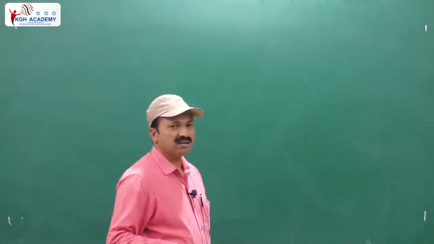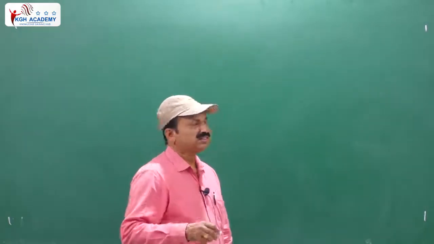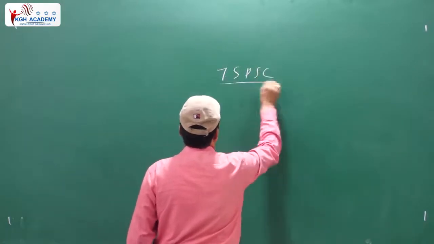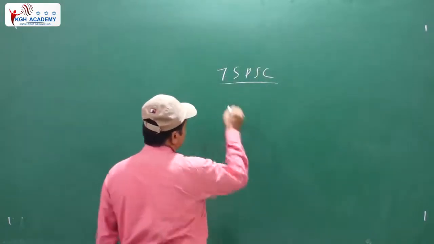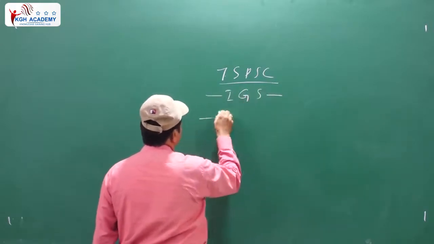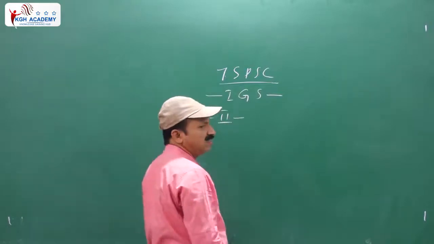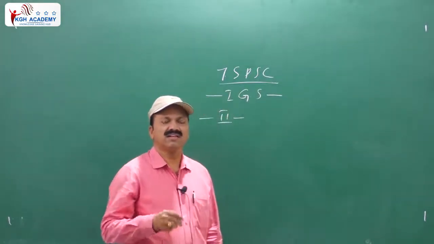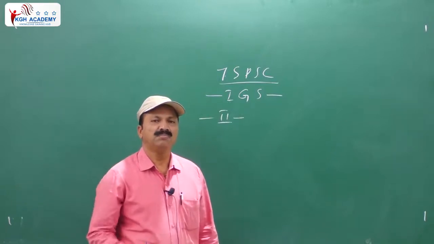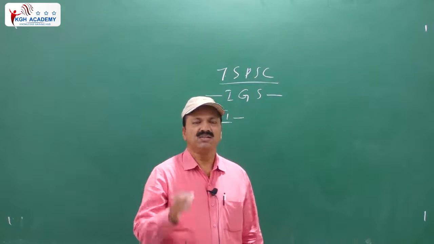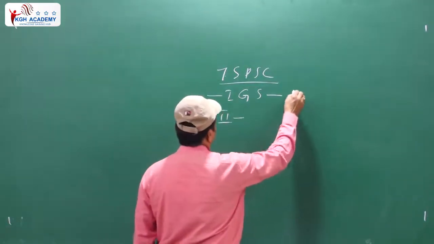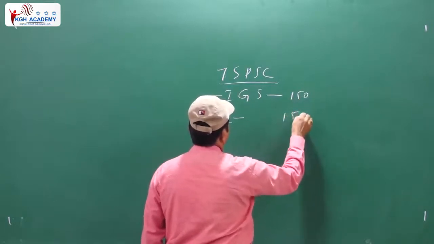So how many chapters are there in that? 150 marks. So in TSPSC, we have the first paper, the GS paper. The second paper has three areas: one is Telangana history, the second is social issues, and the third is polity and governance. This is also for 150 marks. So each paper carries 150.